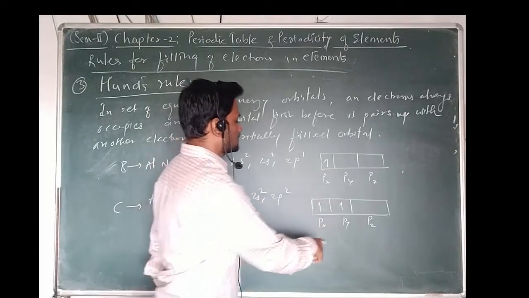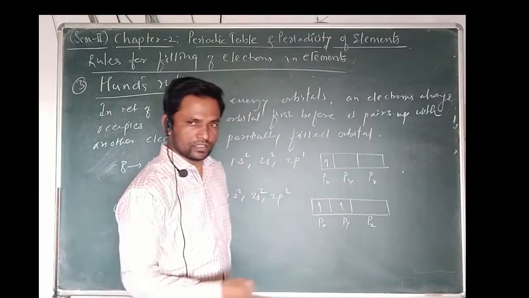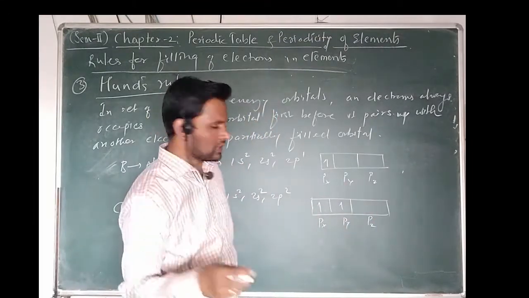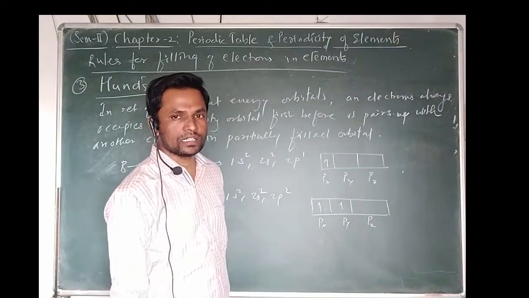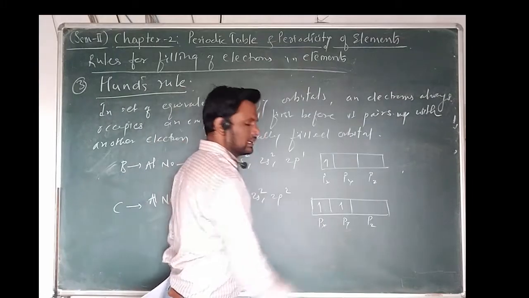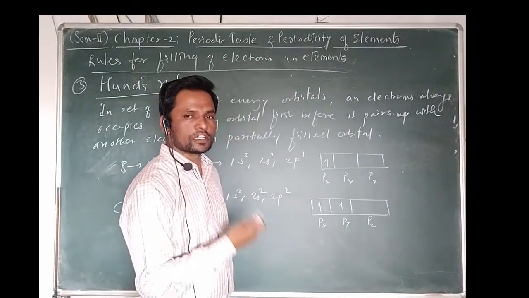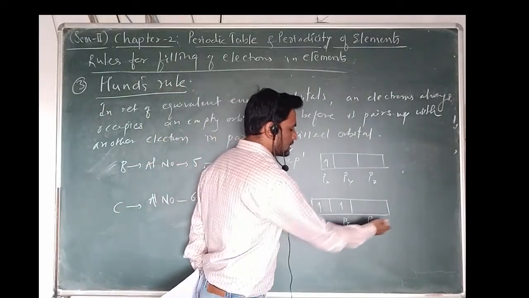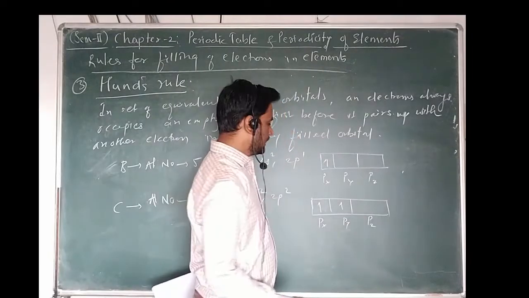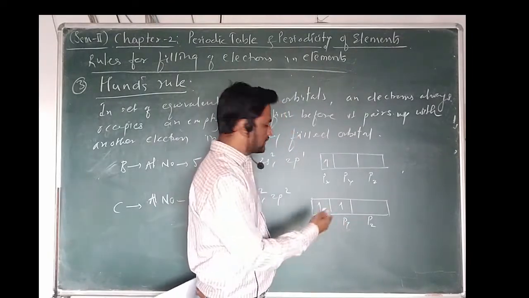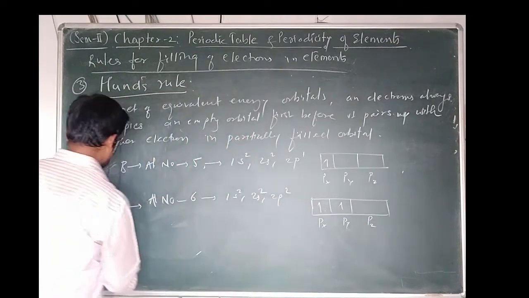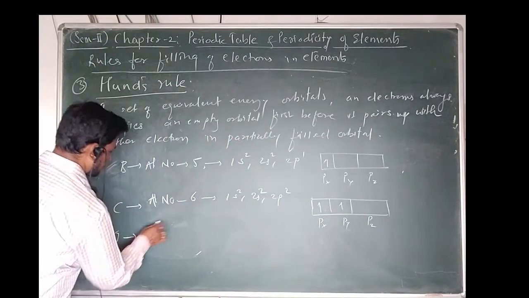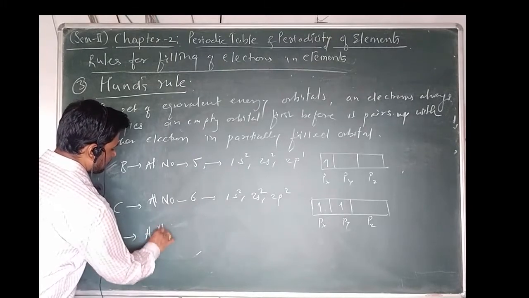If we consider this 2p orbital being partially filled, meaning one electron is filled in the x, the next upcoming electron must be filled into a vacant orbital before pairing. Once these vacant orbitals are filled, next let me consider oxygen, atomic number 8. How can it be filled?